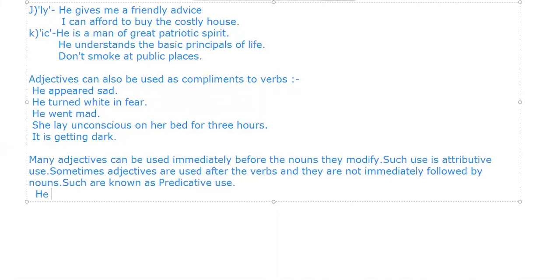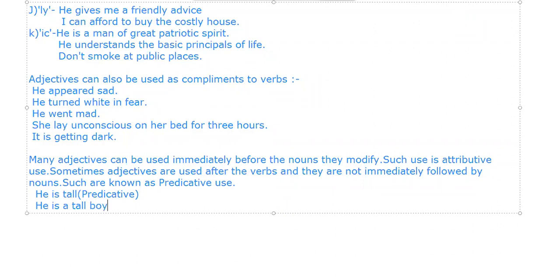So if I say he is tall, so this is predicative. And if I say he is a tall boy, this becomes attributive. This becomes attributive.